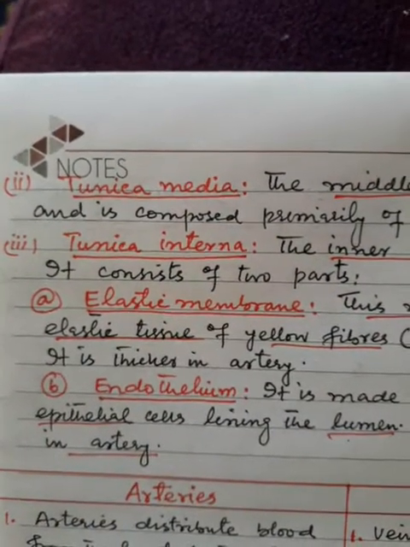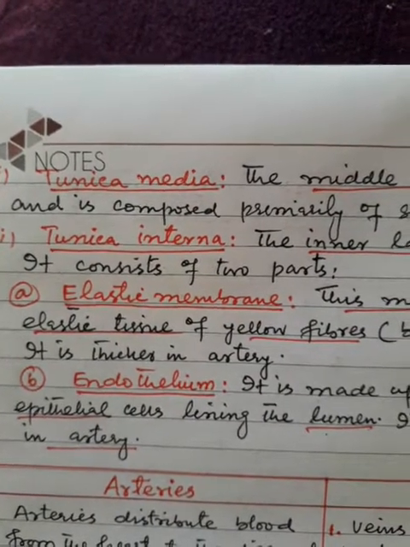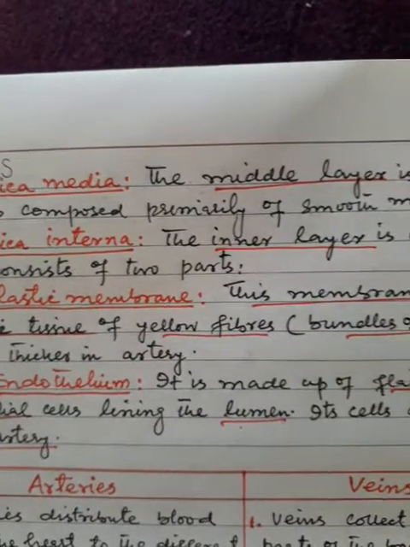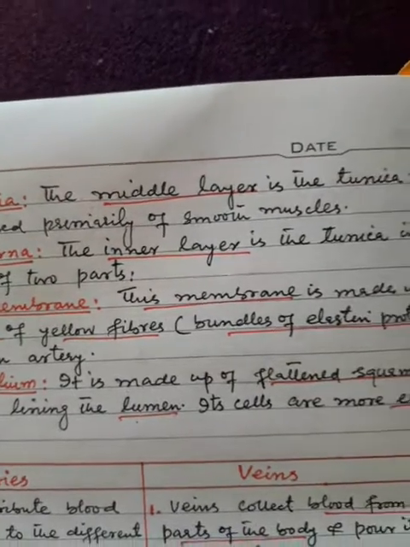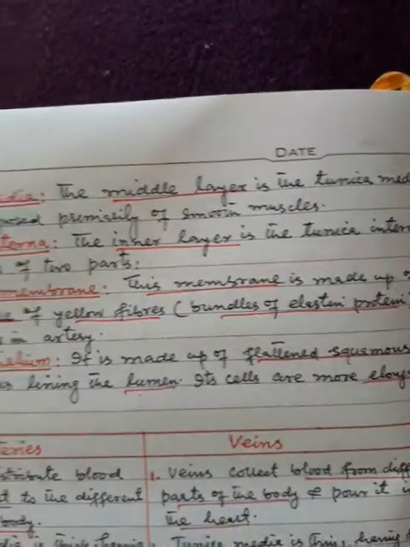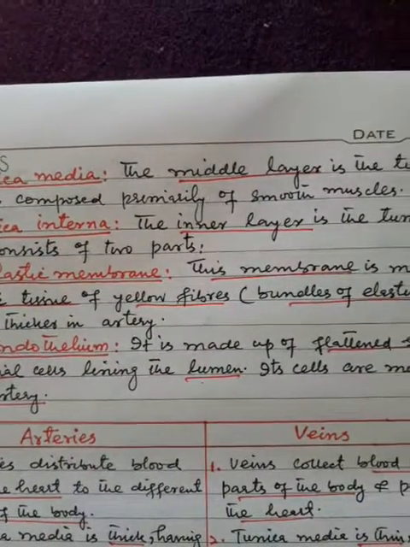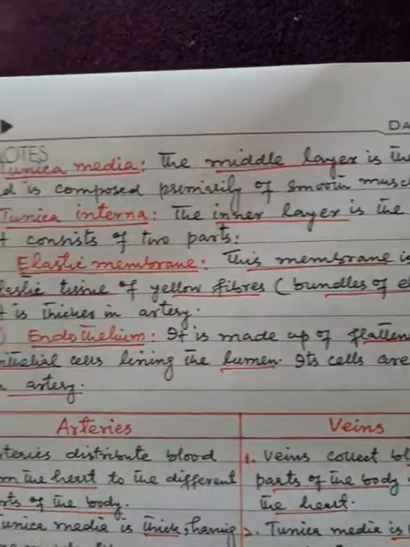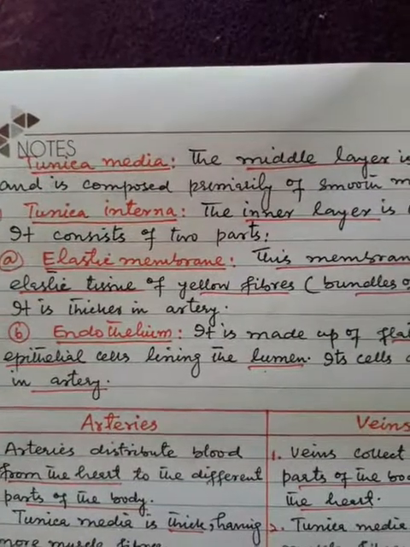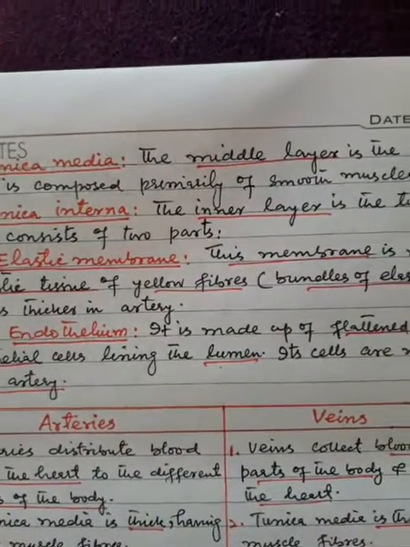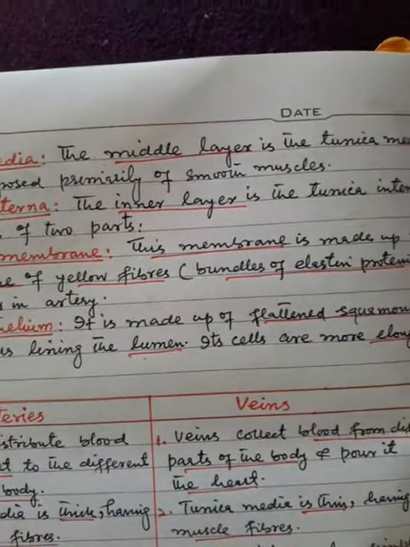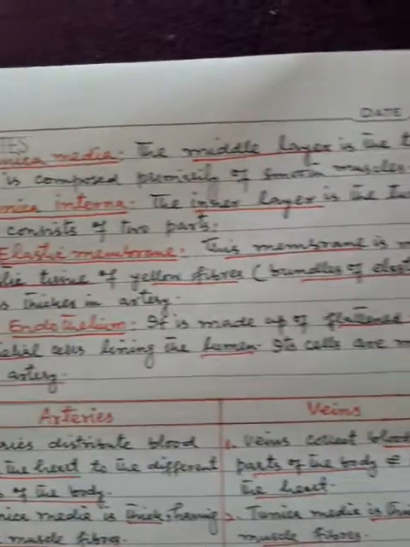The second coat is the tunica media. The middle layer is the tunica media and is composed primarily of smooth muscles. The third coat is the tunica interna. The inner layer is the tunica interna.